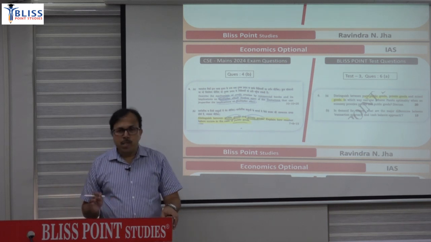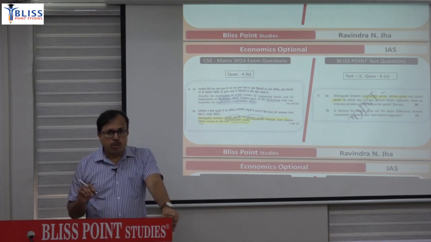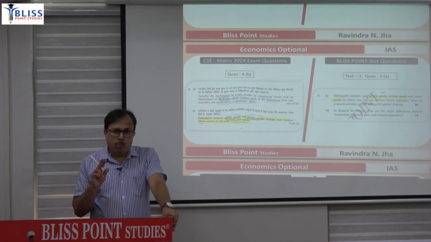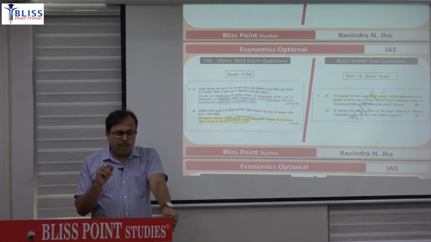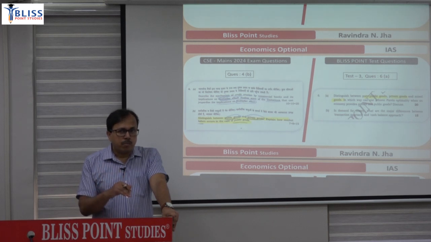So the main difference between public and private is that if a good is a public good, then it is characterized by two important features, non-rivalry and non-exclusion. Non-rivalry means consumption of that good by one person does not reduce its quantity available for the other person, like a street light. If one person benefits from the street light, the light does not get reduced for the other person.